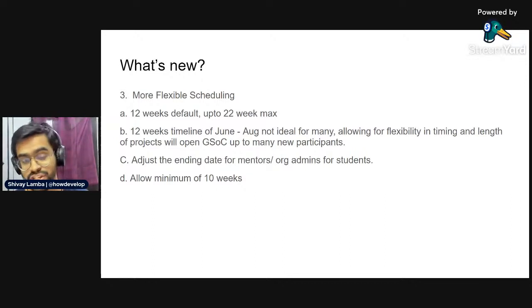And similarly, the evaluation criteria will be changed based on the timeline. But essentially, that's some of the major changes for Google Summer of Code.